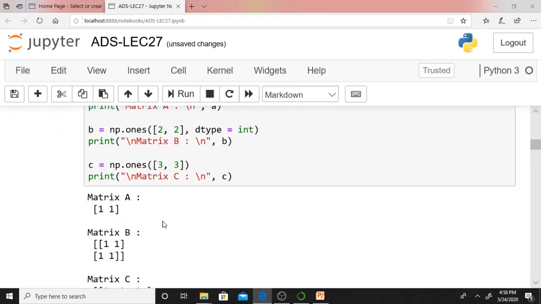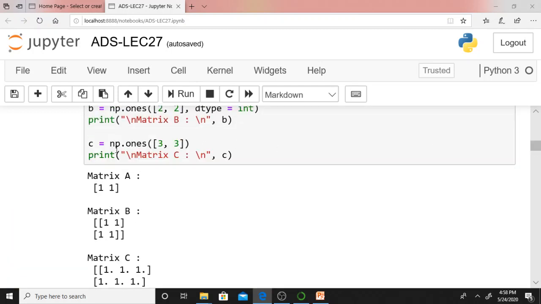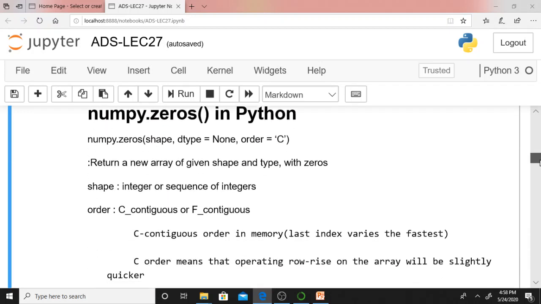Just see, np.ones with 2 means with two elements it will generate an array. np.ones((2, 2)) means a 2 by 2 matrix. 3 comma 3 means it will generate a 3 by 3 matrix. Here we are not mentioning data type. By default it is float, therefore it is generating 1 point.